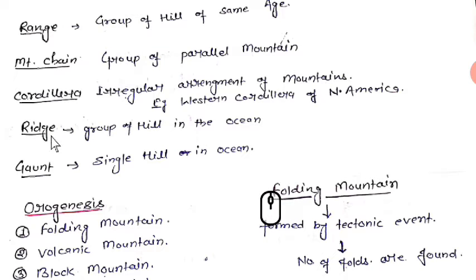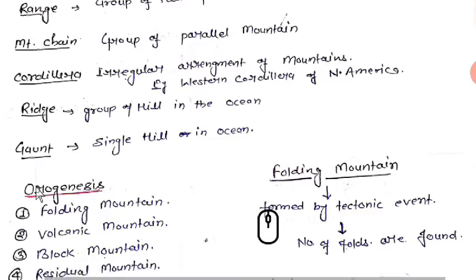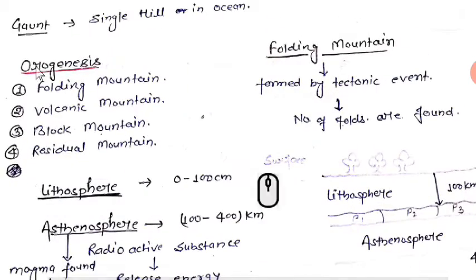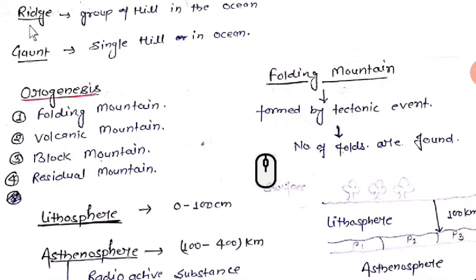What is a ridge? A ridge is a group of hills in the ocean. In the ocean, a group of hills is called a ridge. What is a guyot? A guyot is a single hill in the ocean. A group of hills is called a ridge and a single hill in the ocean is called a guyot. Don't confuse between these two.